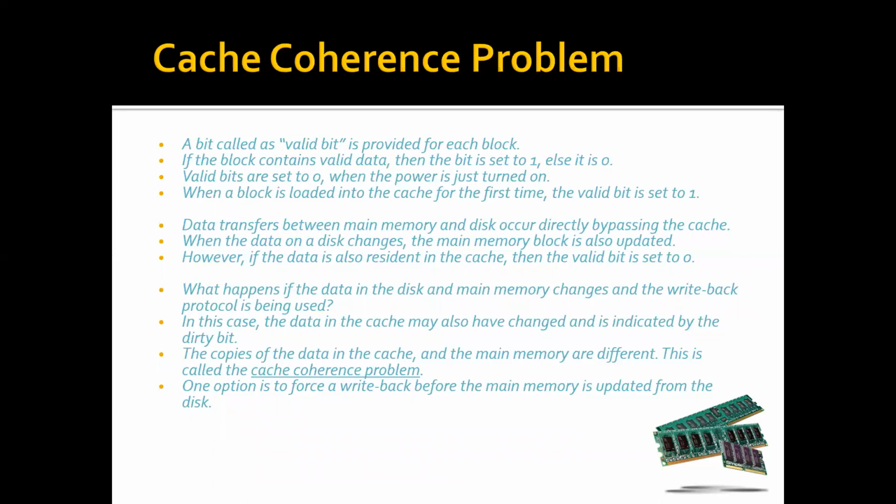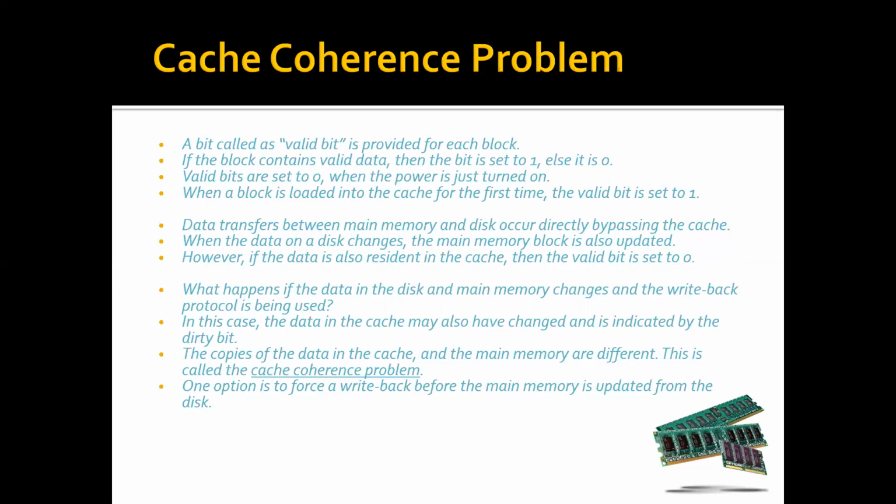And there is a bit called the valid bit. This valid bit is different from the modified bit. If the block contains valid data, then the bit is set to 1. That means the valid bit ensures whether the block contains valid data or not. Whereas the modified bit signifies whether any of the words in that block has been modified or not. But here the valid bit says whether the block contains valid data or not. This valid bit is either set to 1 or 0.